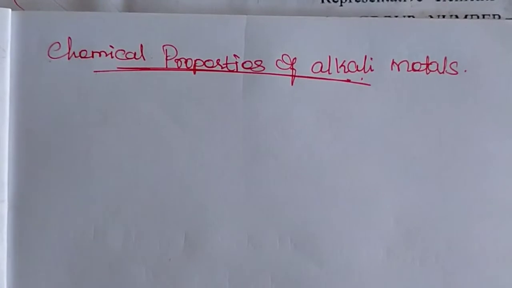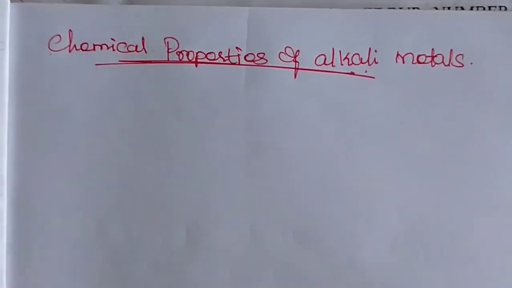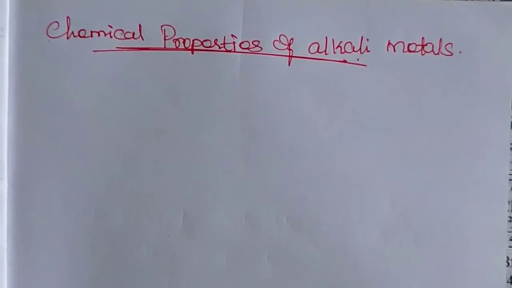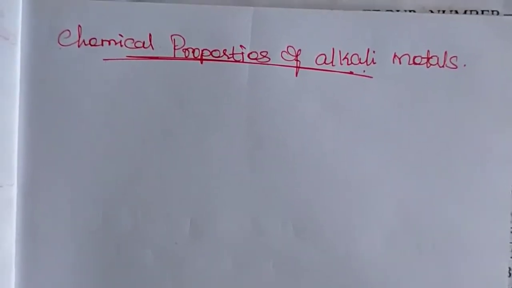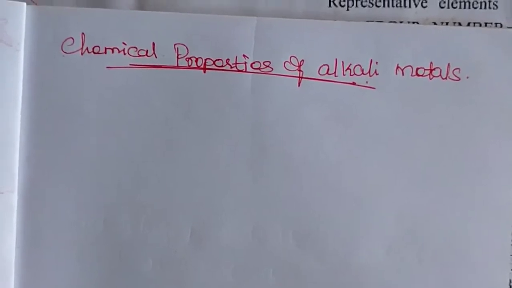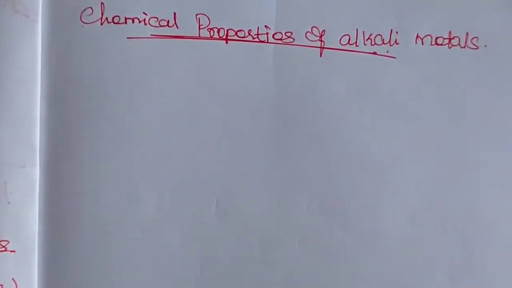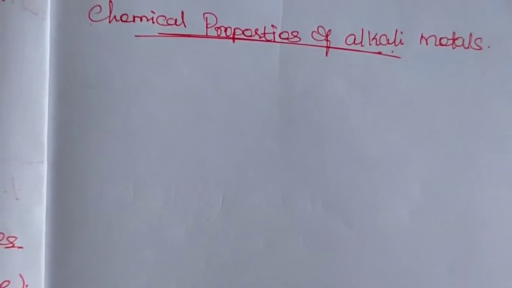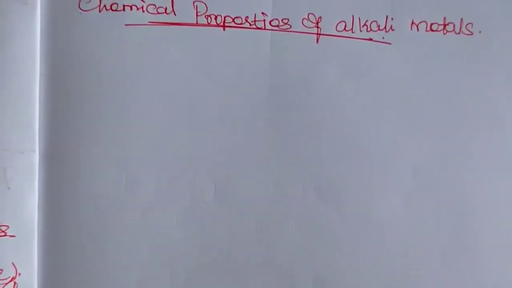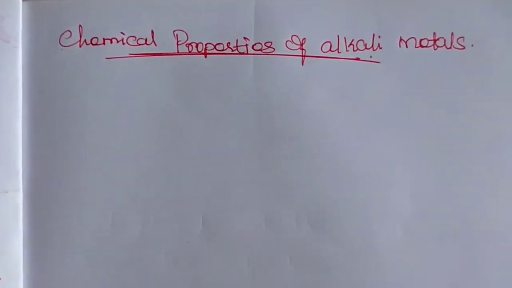In the beginning of this unit, you learned about the physical properties of alkali metals: electronic configuration, ionization enthalpy, electronegativity, oxidation number, atomic and ionic radii, hydration enthalpy, flame color and spectra. These are the physical properties of alkali metals.